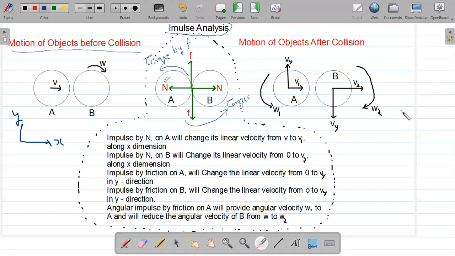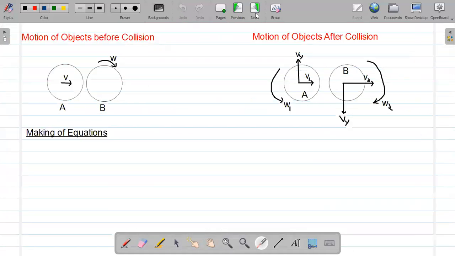After that, we will move to the making of equations part. Once we have analyzed the forces, their impacts, and how they will change the momentums and angular momentums, now it's time to write down the mathematical equations. Moving to the next page now. So now we are going to write the equations required for this particular question.